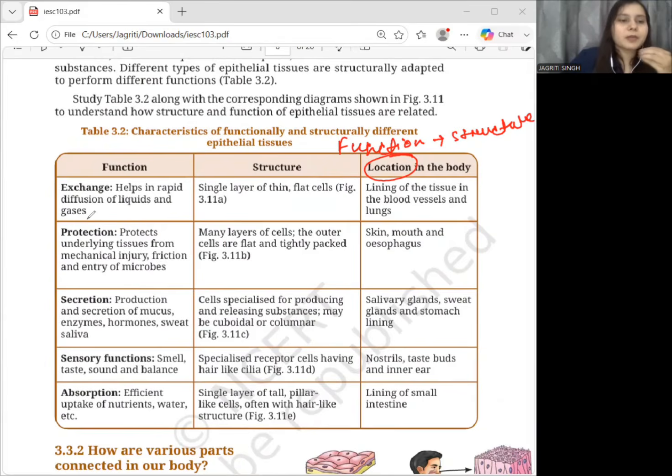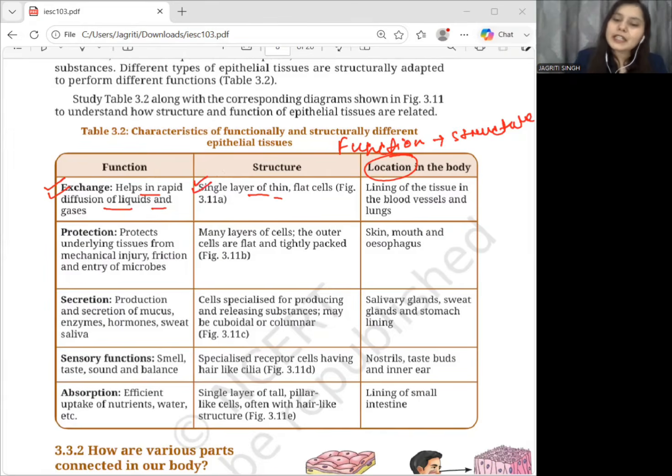Okay, so if we talk about the first function, which is exchange. Exchange means the movement of substances such as rapid diffusion of liquids and gases. Okay, so these liquids and gases move from one place to another. Now if we talk about the structure, what type of structure would be useful if substances have to pass very quickly through the tissue? It should be a thin structure, right? So that it can easily pass, right?